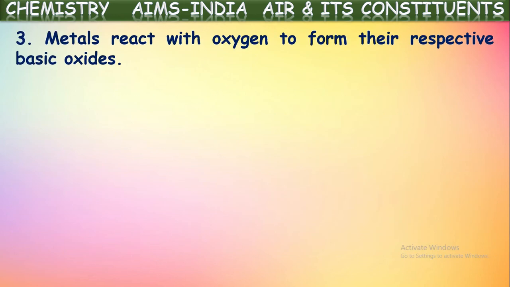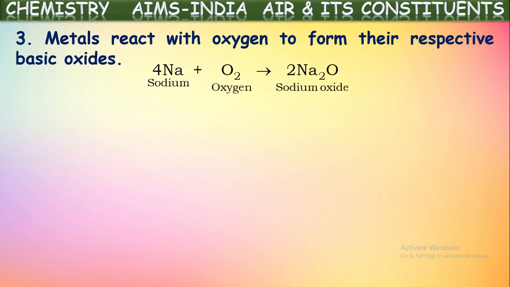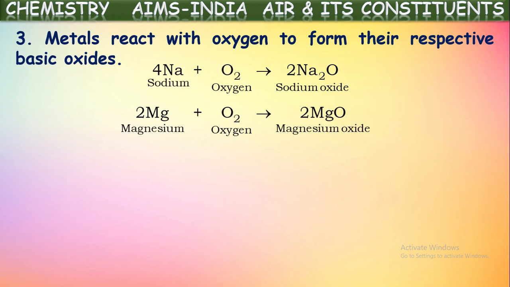Generally, metals react with oxygen to form their respective basic oxides. For example, sodium. When sodium is kept in the atmosphere, it catches fire on reaction with oxygen and forms sodium oxide. So sodium oxide is a metal oxide. If we see another metal like magnesium, if a magnesium ribbon is burnt in the atmospheric air on a burning splinter, it catches fire, burns brightly and forms a white color ash called magnesium oxide. In this way, all the metals on reaction with oxygen form respective metal oxides, which are basic in nature.